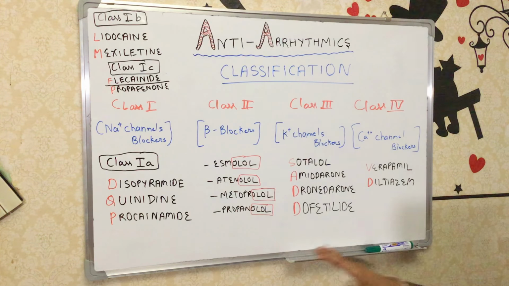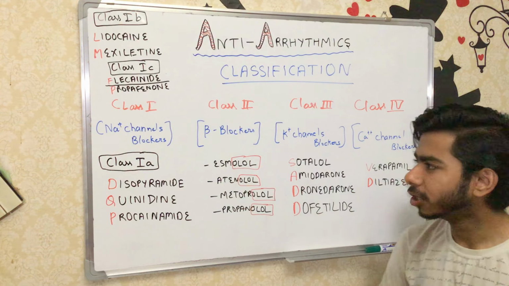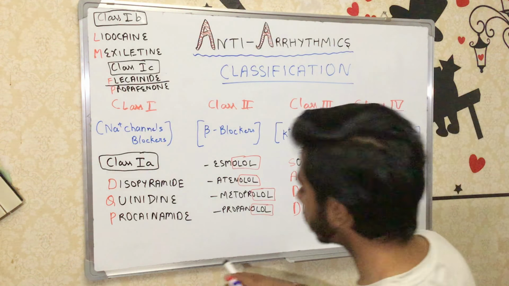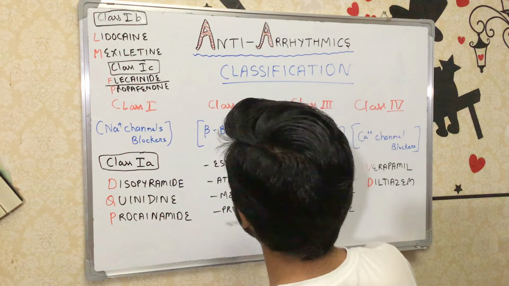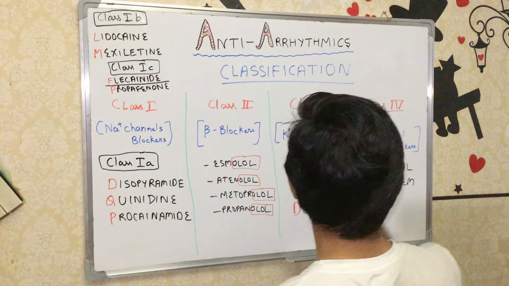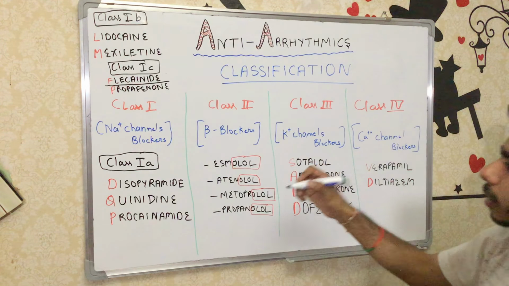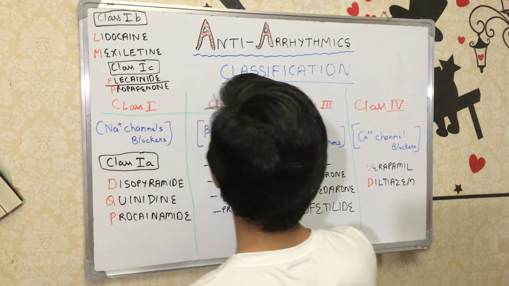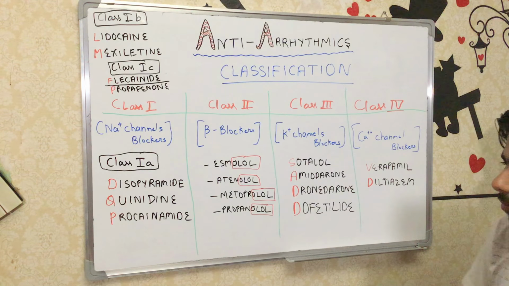So this is the proper classification of the antiarrhythmics. We have class 1A, class 1B, class 1C, and the class 2, class 3, and class 4 agents, right?